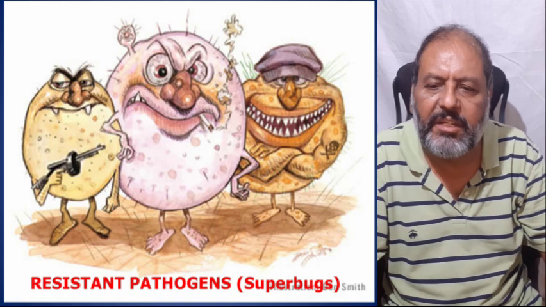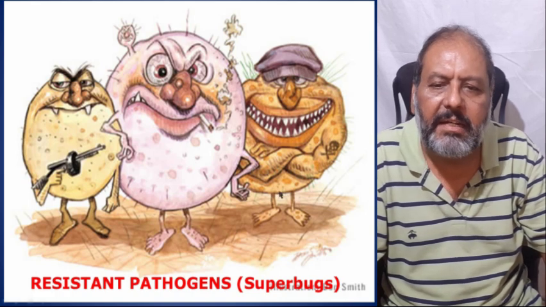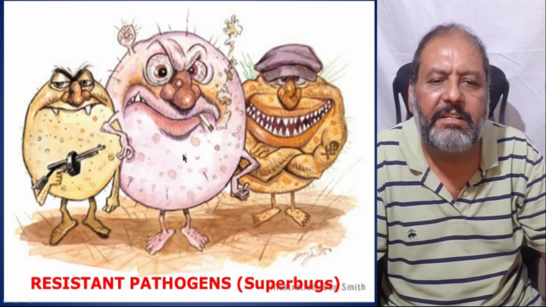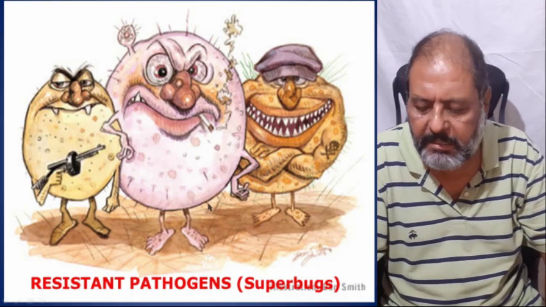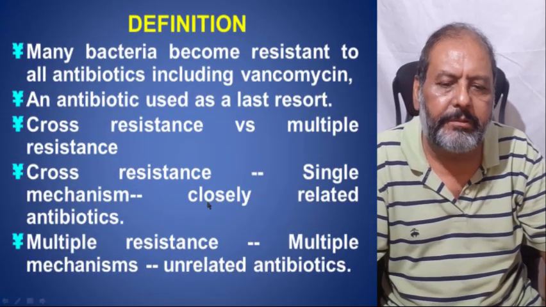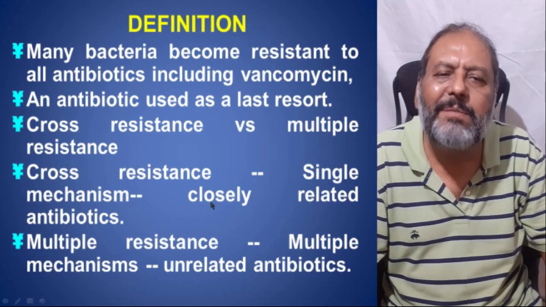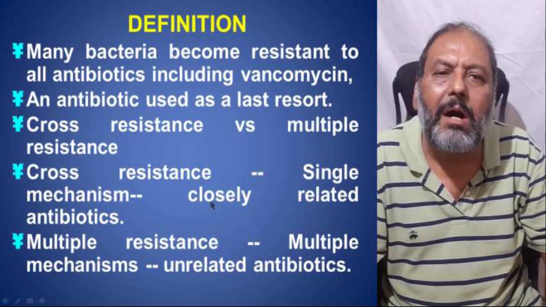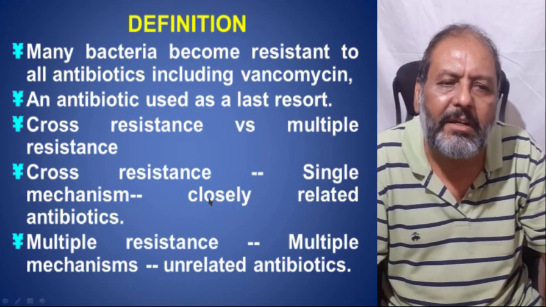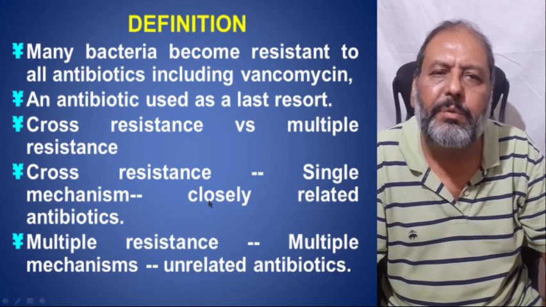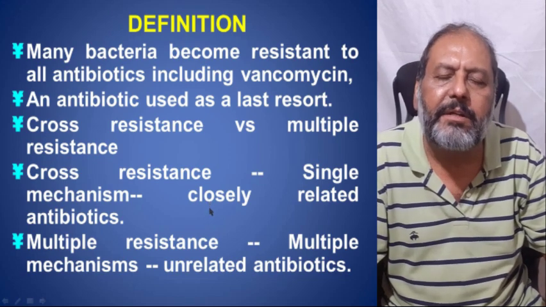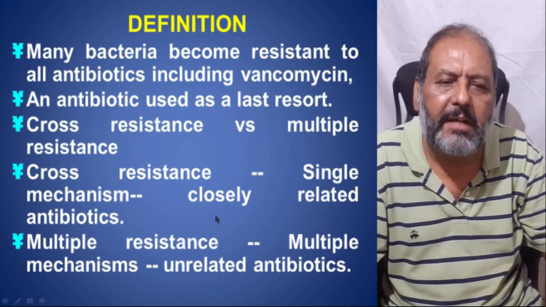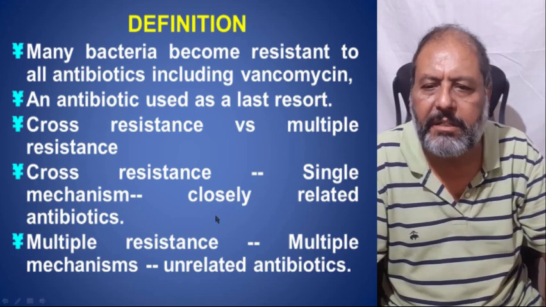So one can see the resistant bacteria and their weapons, and they are planning to kill the host, and these are all the superbugs and resistant pathogens. Now, many bacteria become resistant to all antibiotics, including vancomycin, which is considered a very strong antibiotic, an antibiotic which is used as a last resort to kill these bacteria.